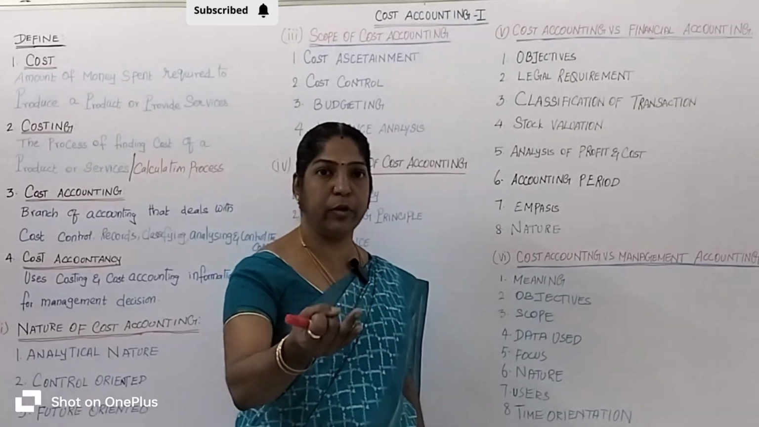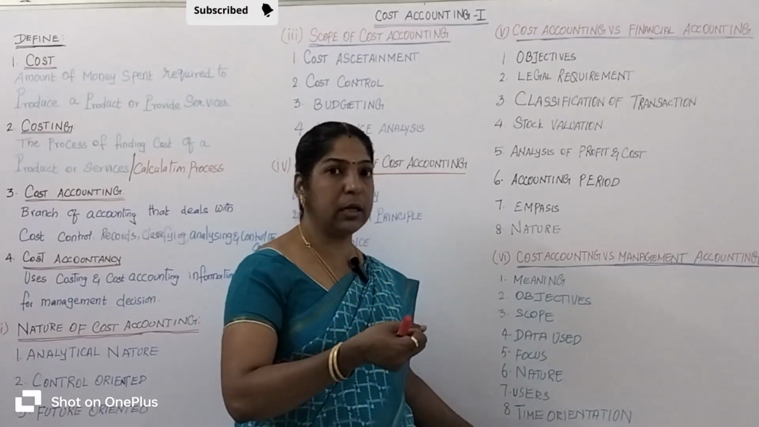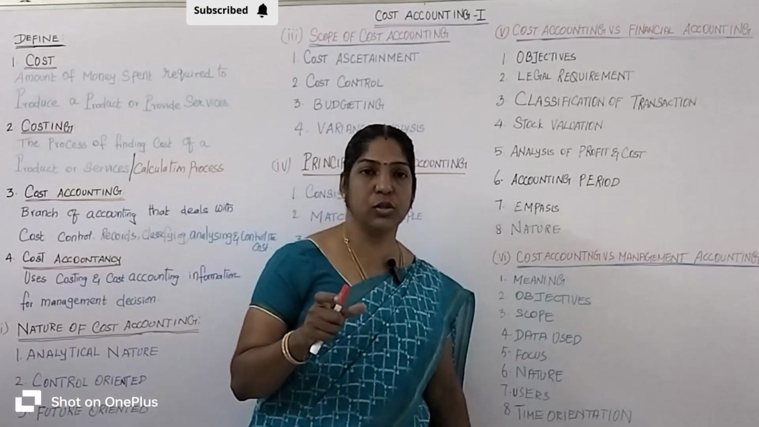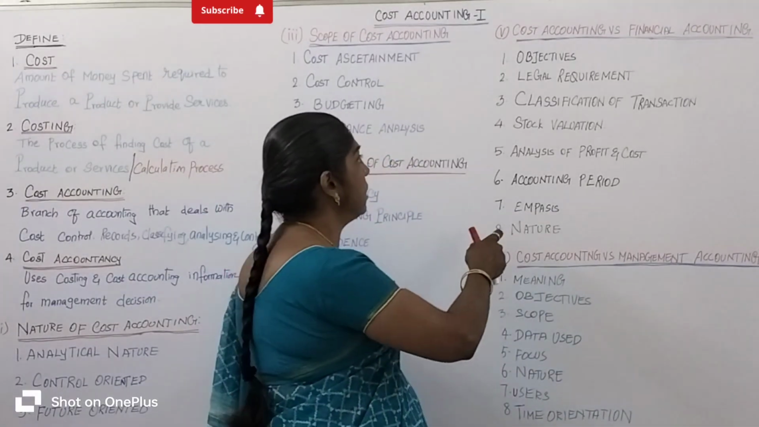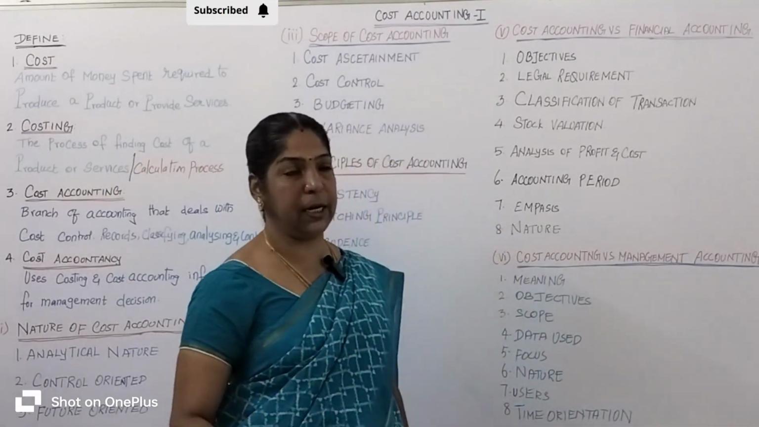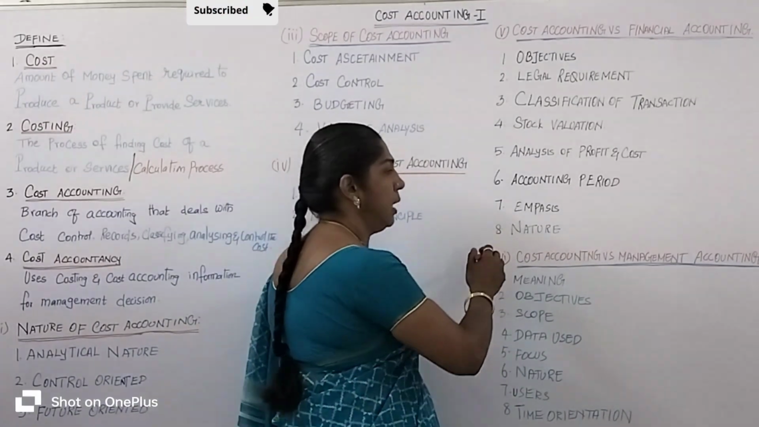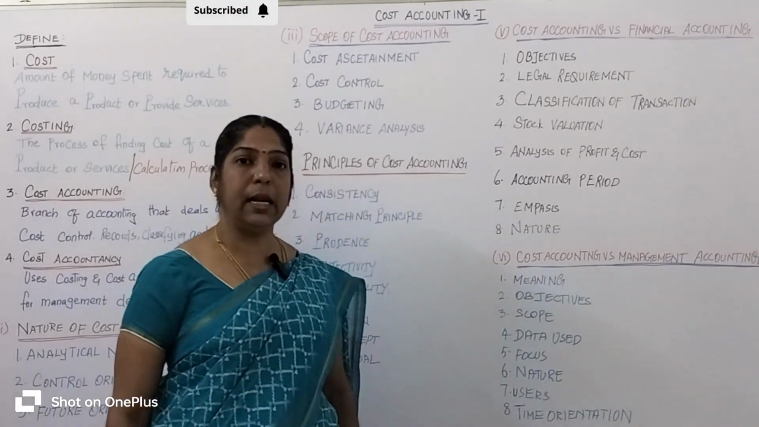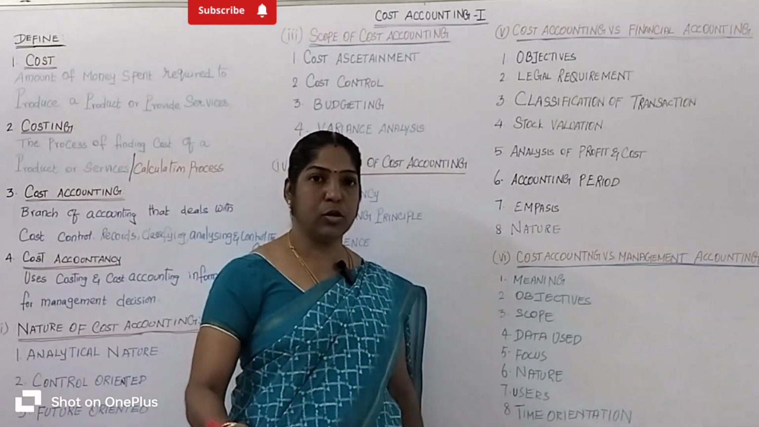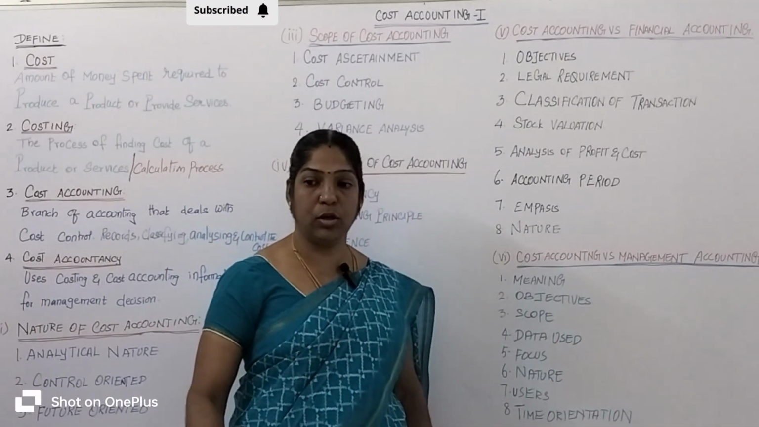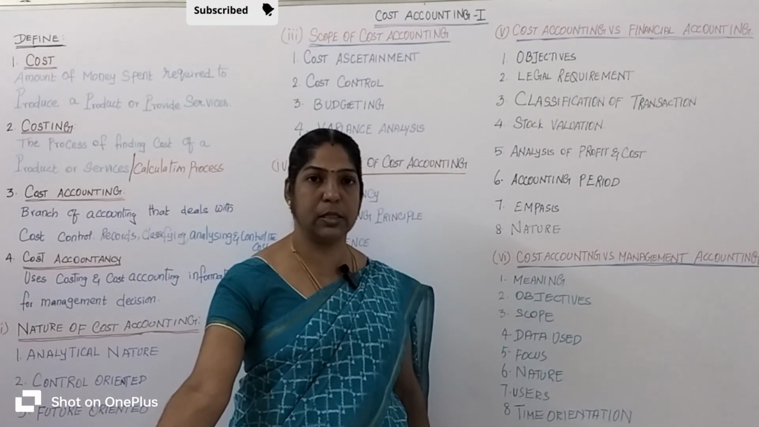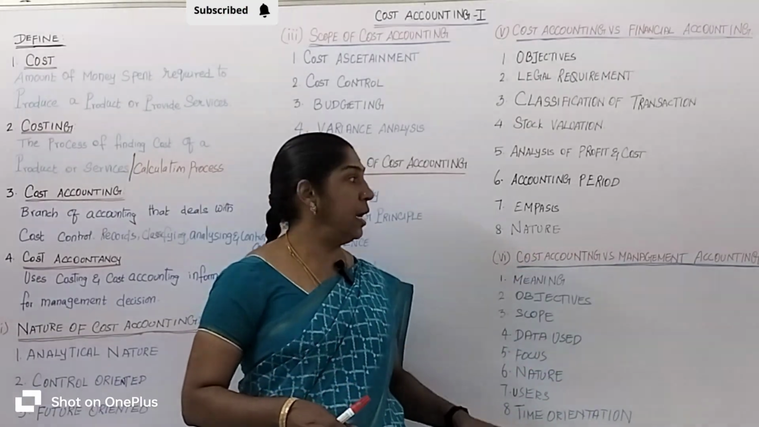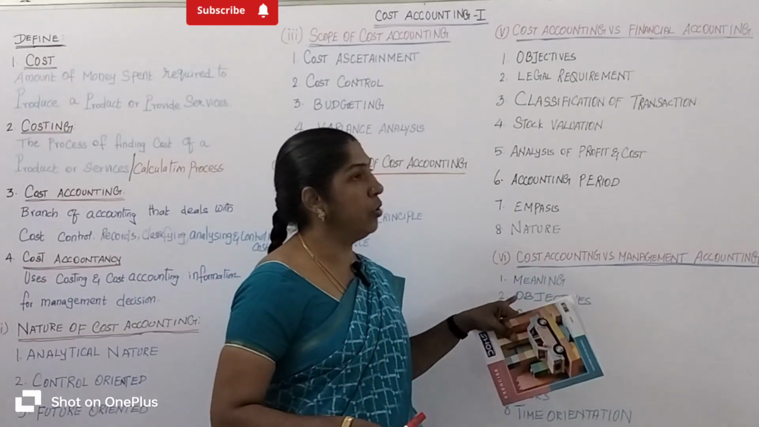Through the balance sheet and profit and loss account, we find whether the company gets a profit or loss. Financial accounting always shows the financial position. Okay, then nature. The cost accounting nature is what? Analytical in nature. Why has the cost of production increased last month? It's analytical in nature.